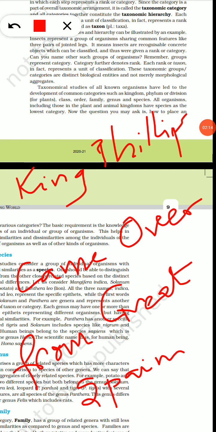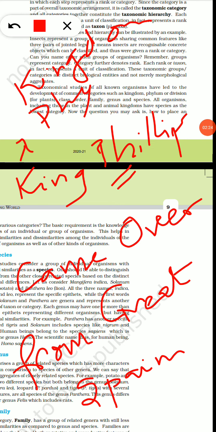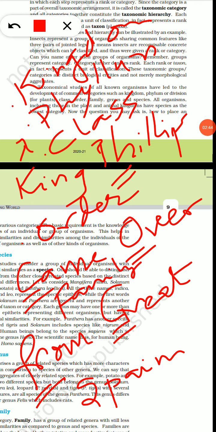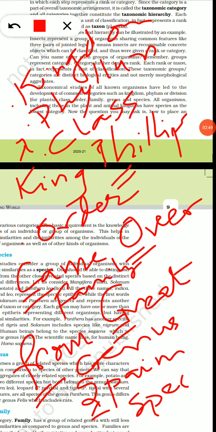So K would mean kingdom, P would mean phylum, C would mean class, O would mean order, F would mean family, G would mean genus, S would mean species.